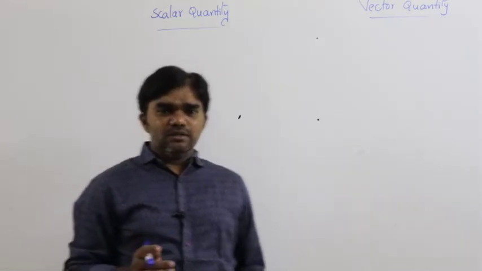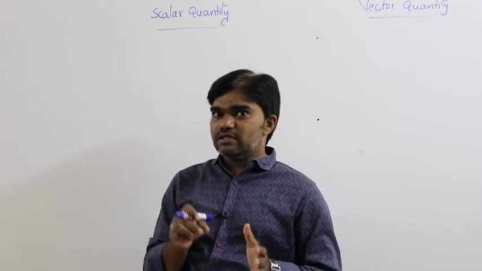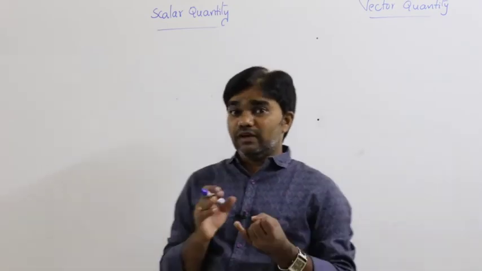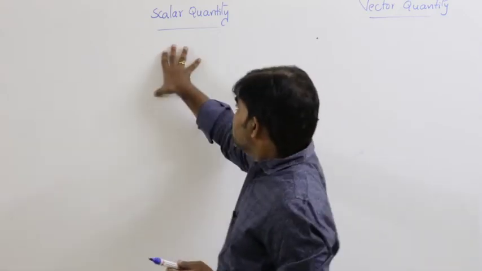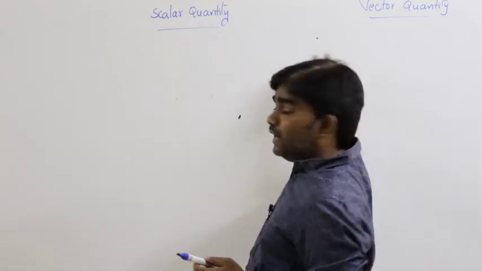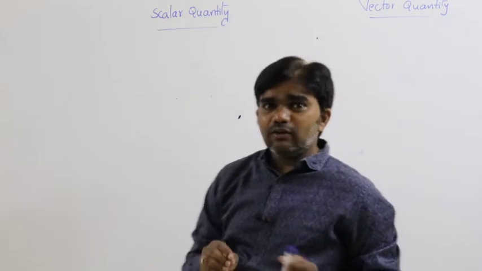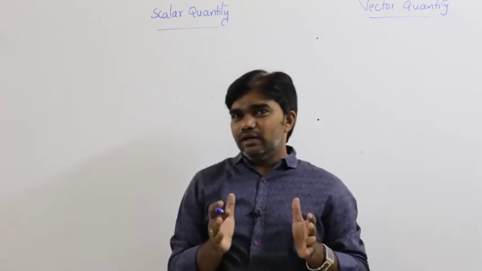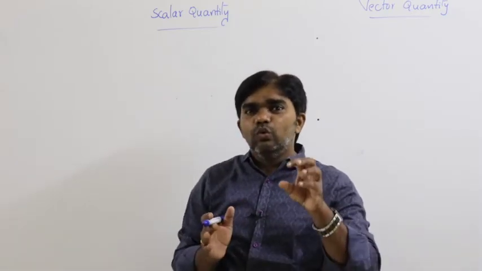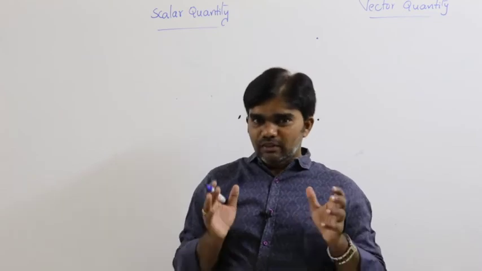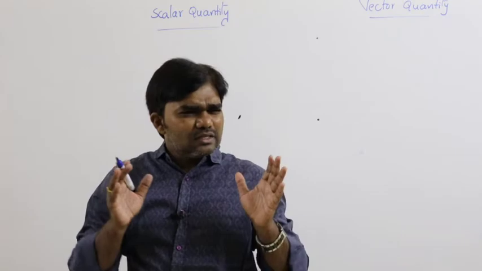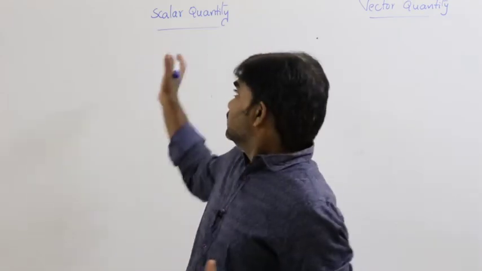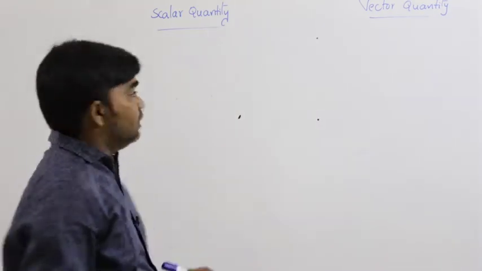Scalar quantity means a physical quantity. Yesterday we discussed fundamental physical quantities and derived physical quantities. Just like that, we have another two: scalar quantities and vector quantities. A scalar quantity is a physical quantity that must have only magnitude. It does not have any direction. That is called a scalar quantity.